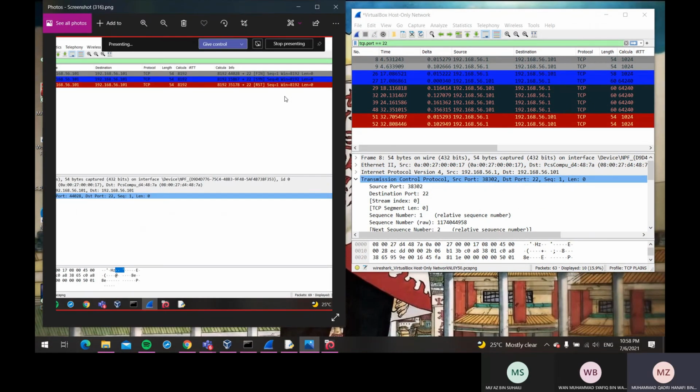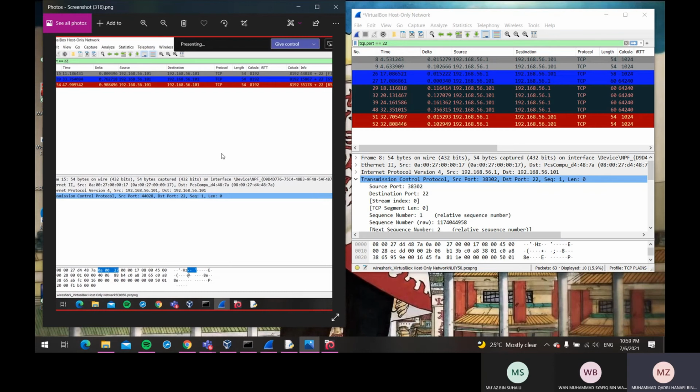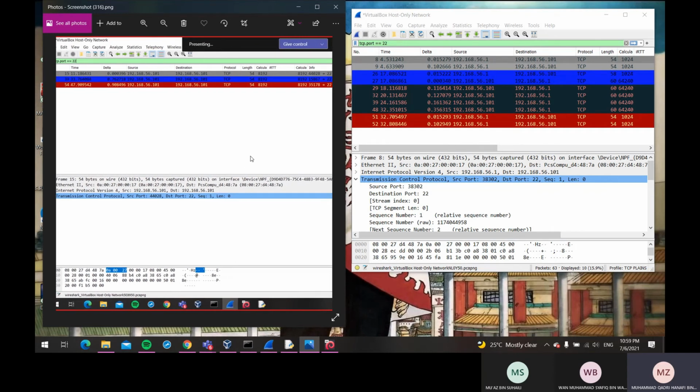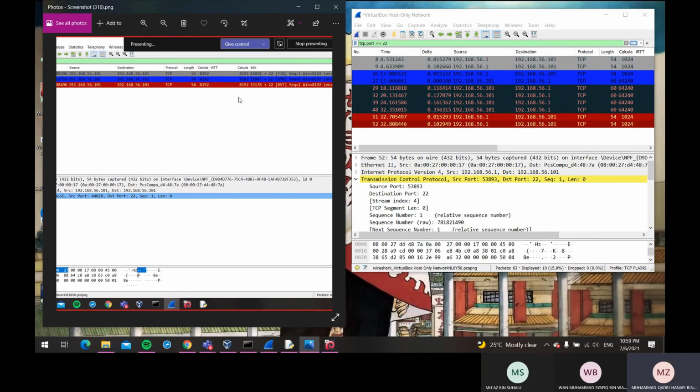Okay, so here we can see the different packets that have been captured by Wireshark. On the left is using CMD and Nmap, and on the right, our screenshot is from using the Python code. As you can see, we only send 3 packets that contain flag number 1, number 2, and number 4. But at Wireshark, we capture at the CMD a lot of packets compared to the packets captured by Wireshark using Python.